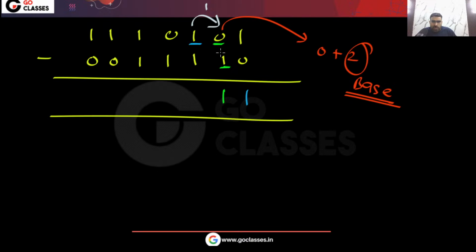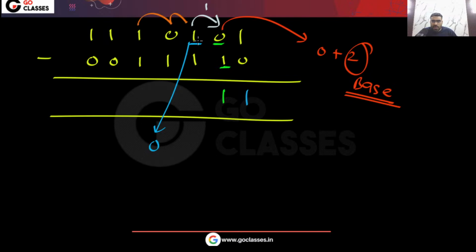Now remember, this was 1, but this number has already given one borrow. So now this has become 0. Because this has become 0, we need to take borrow again. So we will take borrow like this.